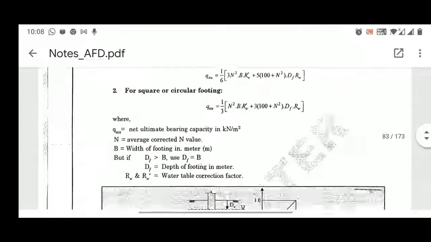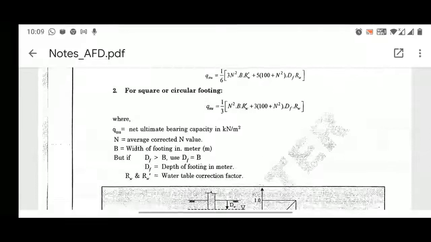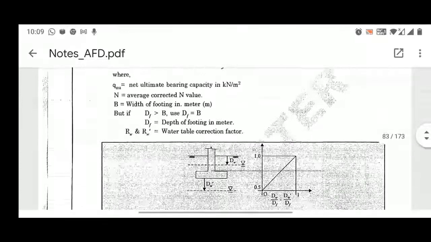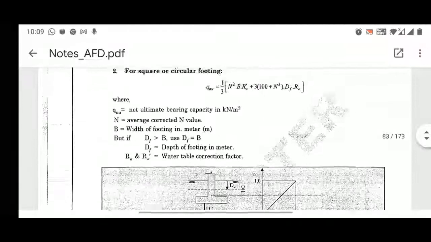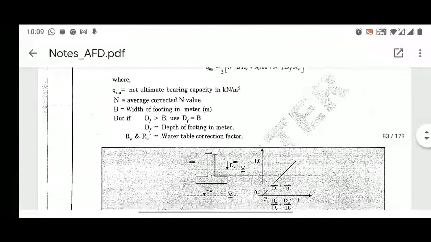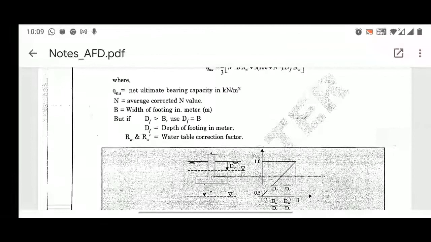Now, if your Df by B is greater than B, then use Df equal to B. So they are saying if your depth of footing is greater than the width, you have to use Df equal to B in that second expression given by Teng for the square or circular footing. Now you can see these expressions already have the parameters Dw and Dw dash provided to you, right? So below the footing is represented by the dash values, and above by only single Dw. So Dw and Dw dash are there.